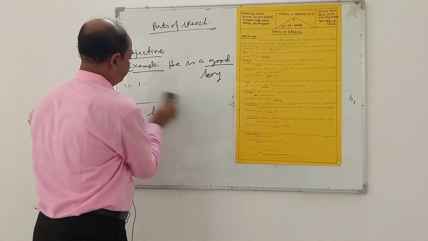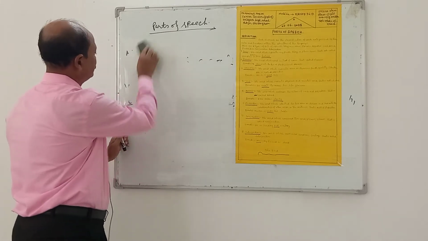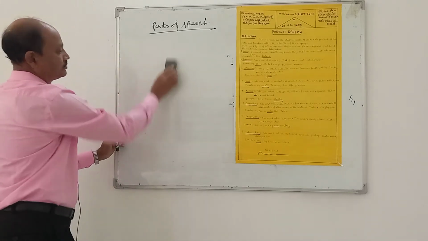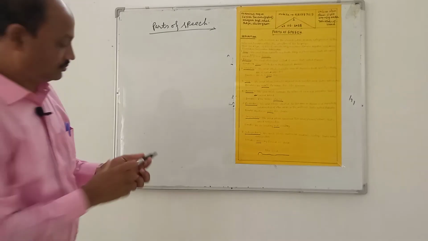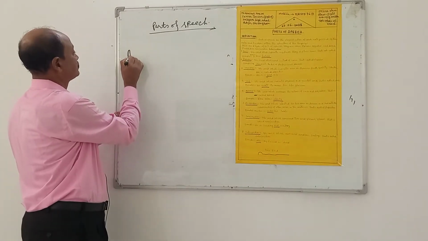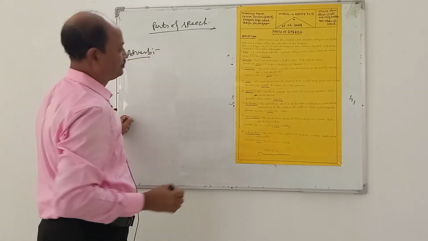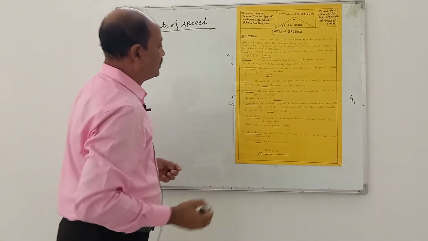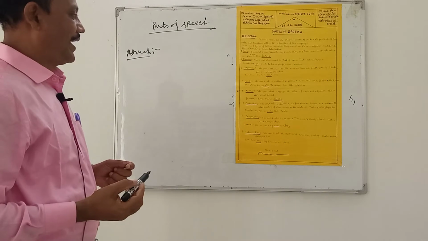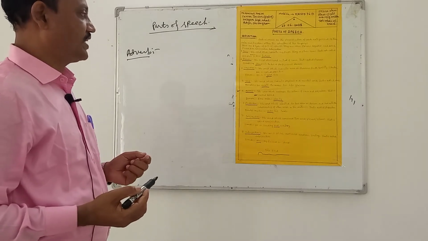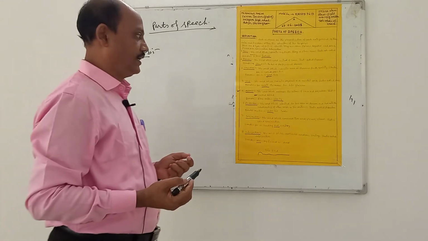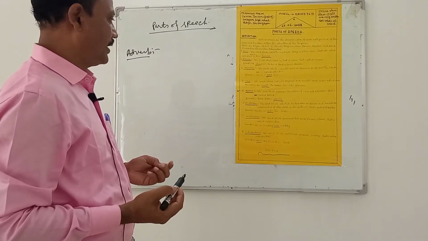Adverb. The word which expresses the nature of a verb and adjectives is called an adverb.